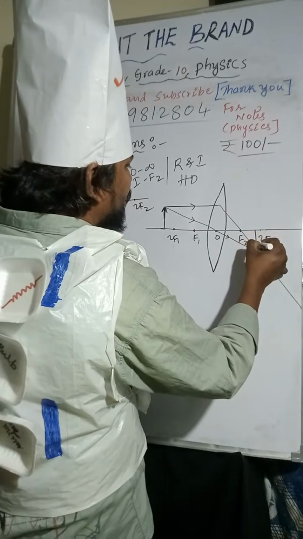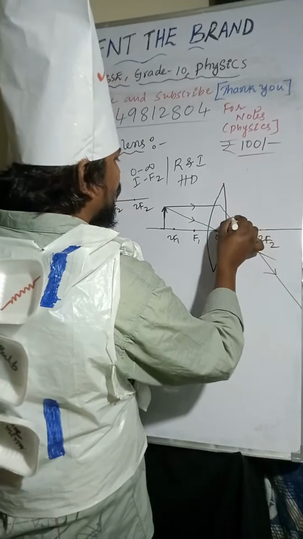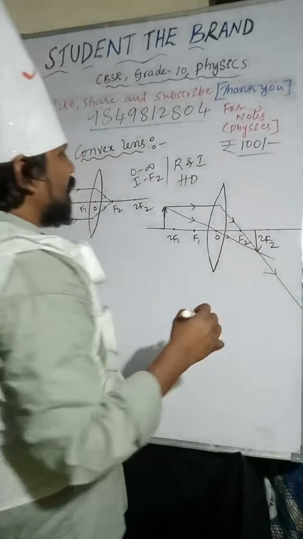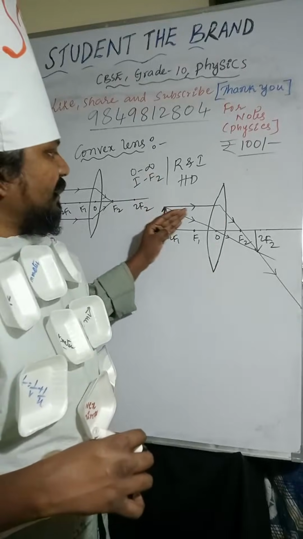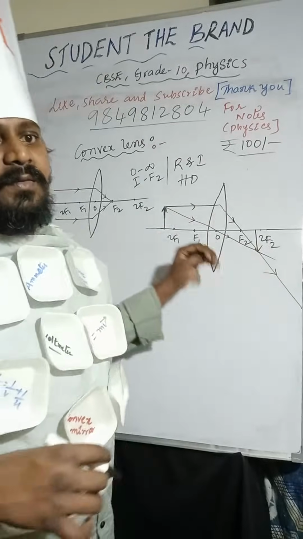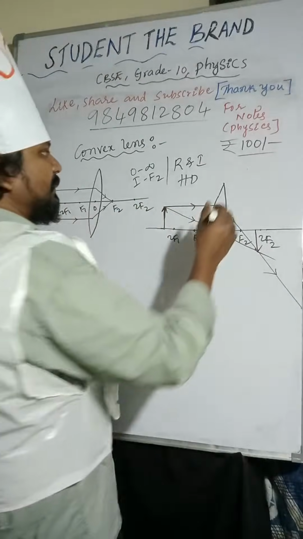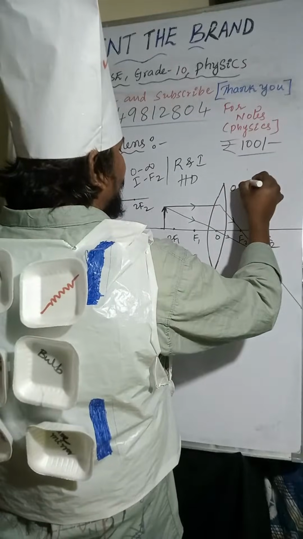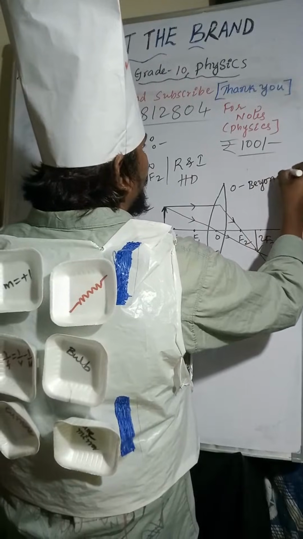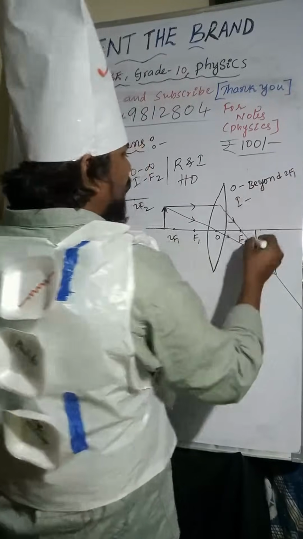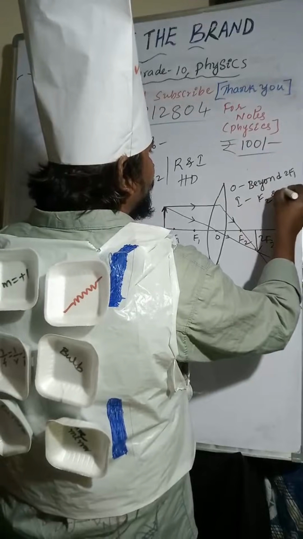So here you can observe, object is placed beyond center of curvature. Image is formed between F2 and 2F2. Object is placed beyond 2F1, image is formed between F2 and 2F2.